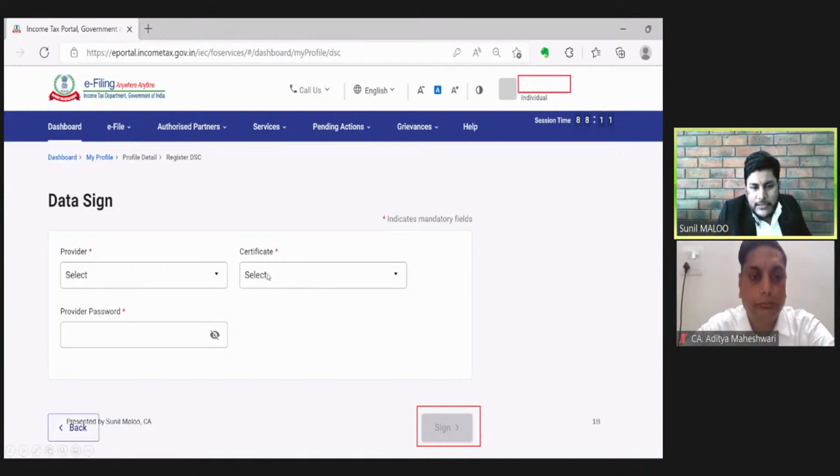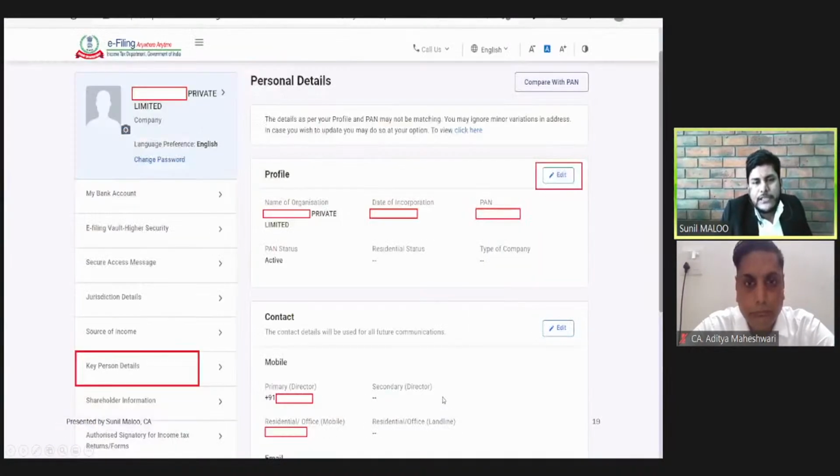Then we need to select the certificate, which assessee we need to register, and here we need to give the password of the DSC, and this password must match the password which is registered with that DSC. Once all these details are filled, we can click the sign button, and our DSC will be registered.